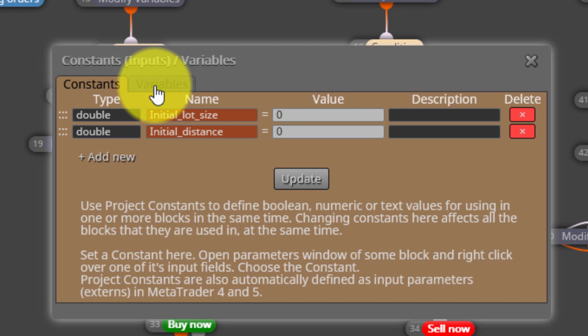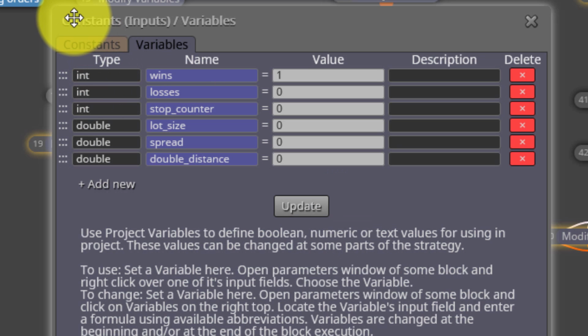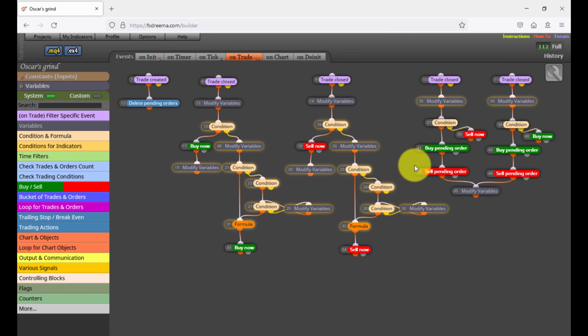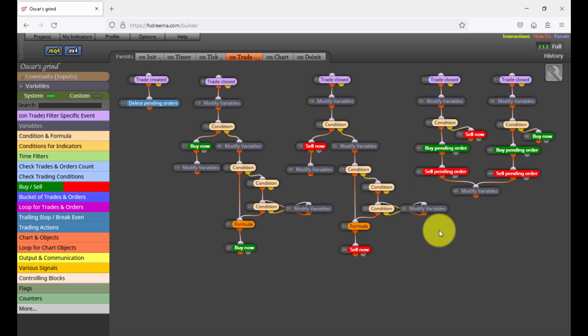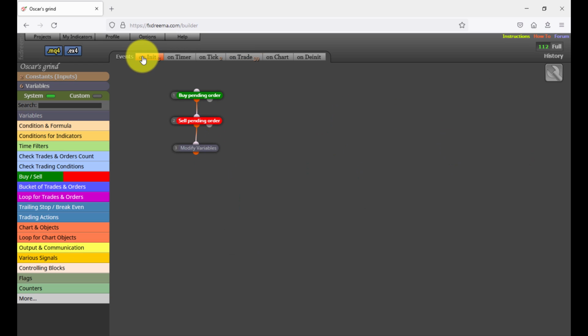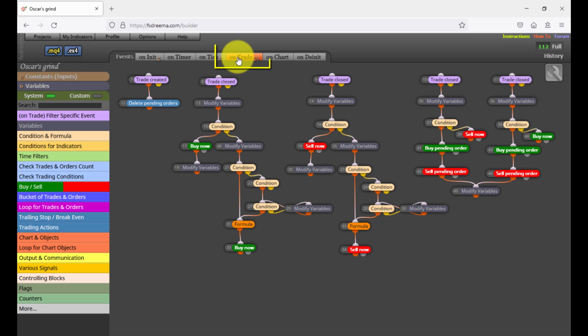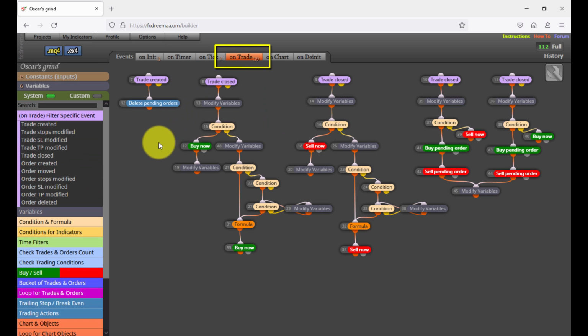On the other side, we see 6 variables are used. All of them are designed to make all necessary calculations for the grind to be executed. Due to the complexity involved in these calculations, no detailed explanation about them will be included in this video. And now let's see how its blocks are structured. We find 3 of them on the On-Init tab, 2 additional ones on the On-Tick tab, and finally 39 on the On-Trade tab.